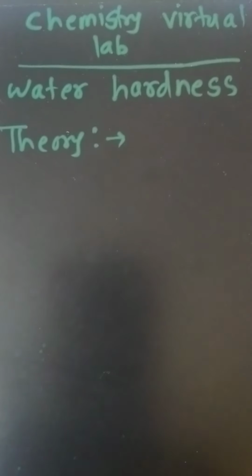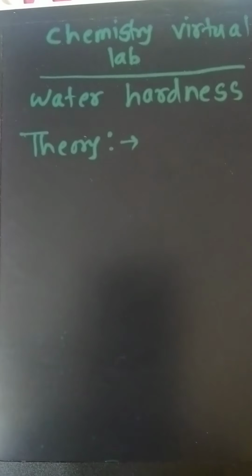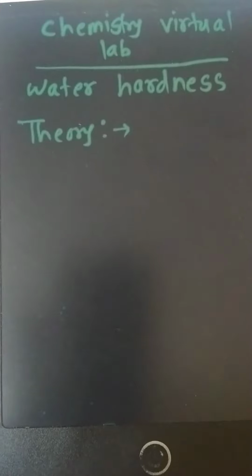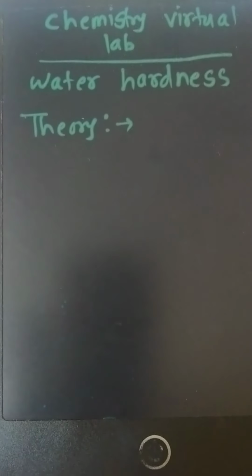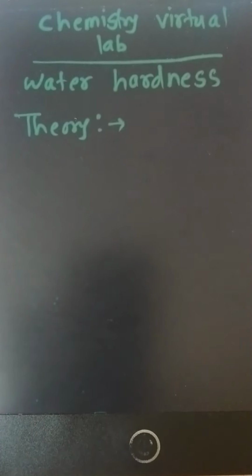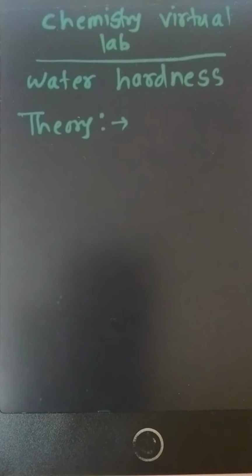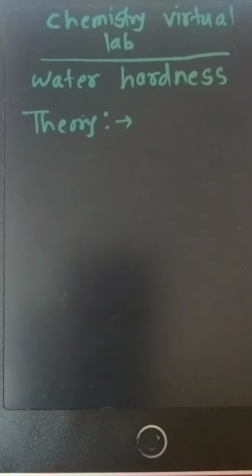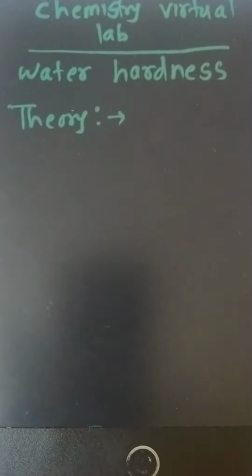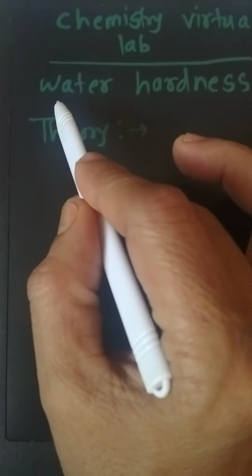Hello students, as laboratories are closed, today we'll learn a very modern concept about the chemistry laboratory, that is the chemistry virtual lab. When the laboratories are closed, you have to study practicals and experiments on the board by a virtual method, as if you are present in the lab. That concept is called the chemistry virtual laboratory concept. Today we'll learn the experiment on water hardness.